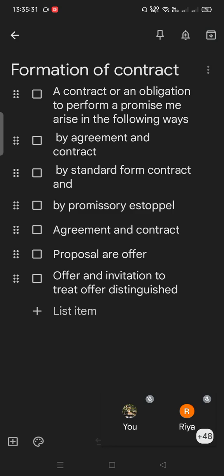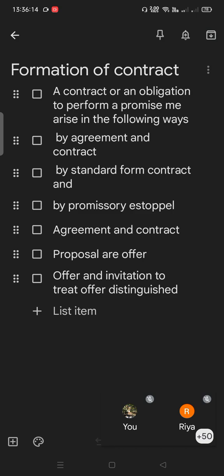Suppose the person to whom the proposal is made signifies his assent thereto; then the proposal is said to be accepted. A proposal, when accepted, becomes a promise. Thus, when there is a proposal from one side and acceptance of that proposal by the other side, it results in a promise. So this promise between the two persons is known as an agreement. It has been noted here that an agreement which is enforceable by law is known as a contract.